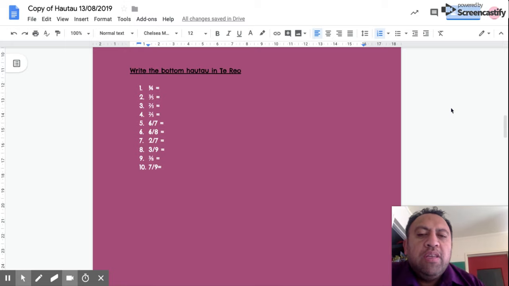Kia ora koutou. Here we're going to focus on how to write 3/4 and 3/5 in Te Reo Māori.